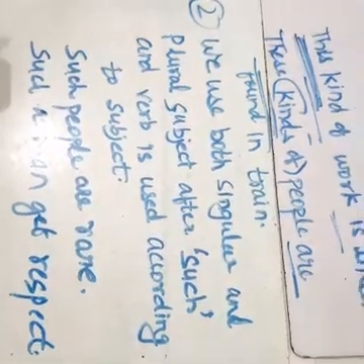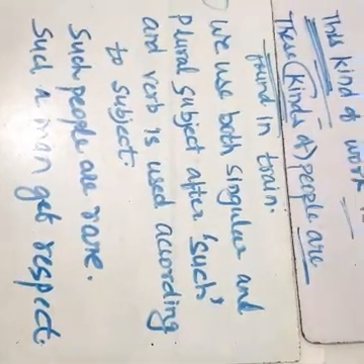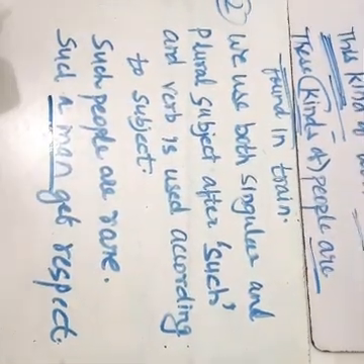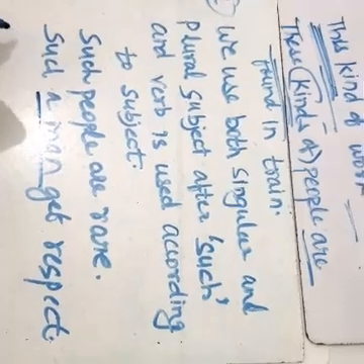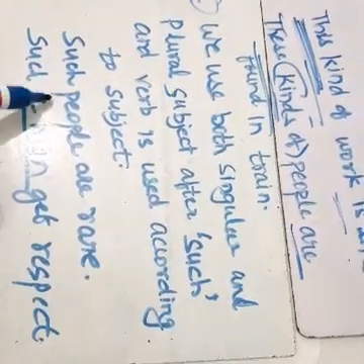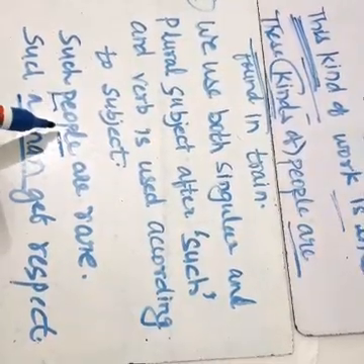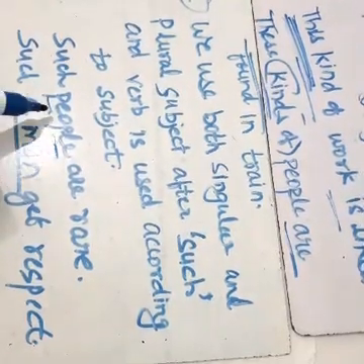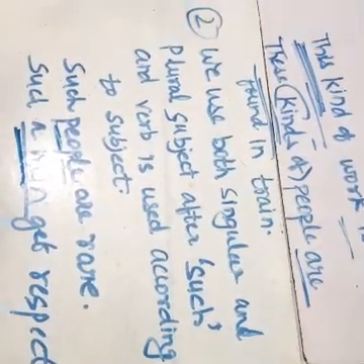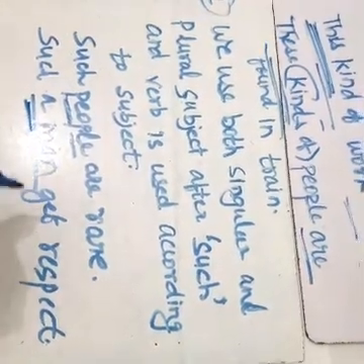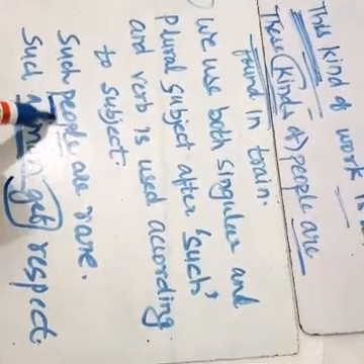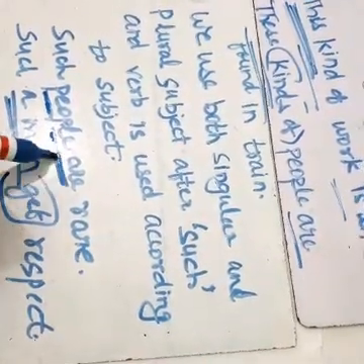Okay, here you can see a man, and here you can see people. So people is a plural subject and a man is a singular subject. So a man is a singular subject, so it takes a singular verb, and people is a plural subject, so it has taken a plural verb.